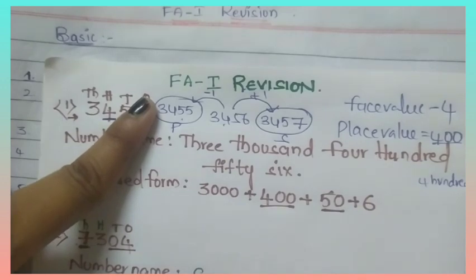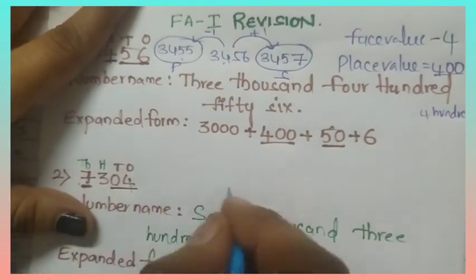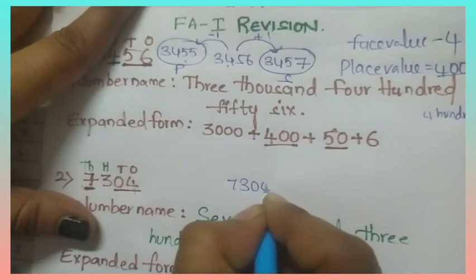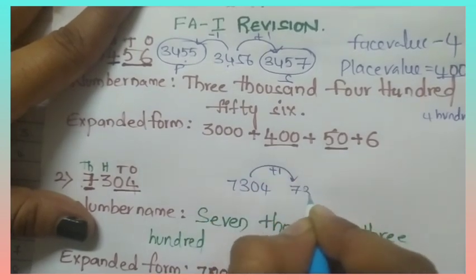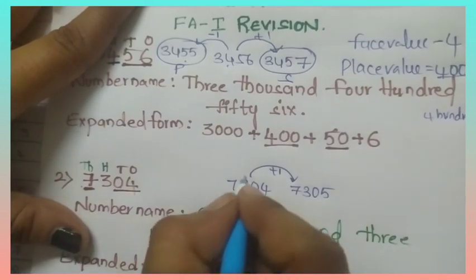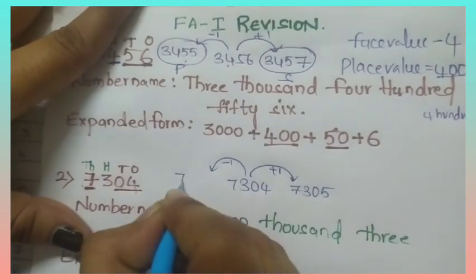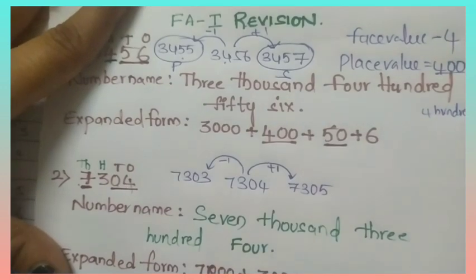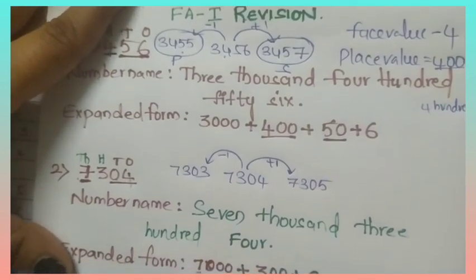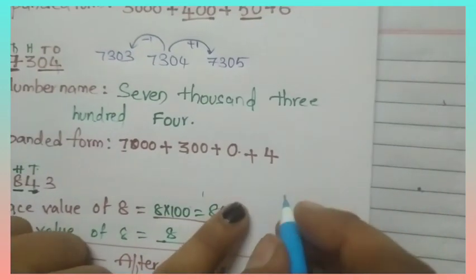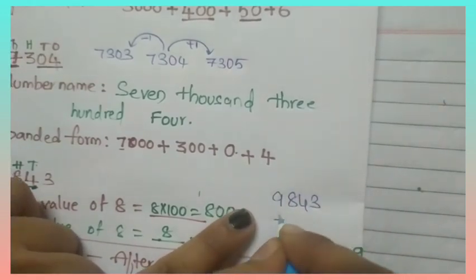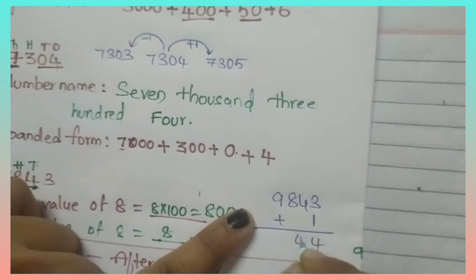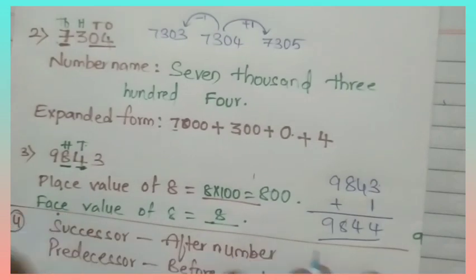This is successor. Okay. Now we will write for this, 7,304. If we add 1 to this number, we will get the successor. If we subtract 1 from this number, we will get the predecessor. In the exam, you will get a question like this. What is the successor of 9,843? Means we have to add 1 to this number. 3 plus 1, 4, 4, 8, 9. This is the successor of this number.